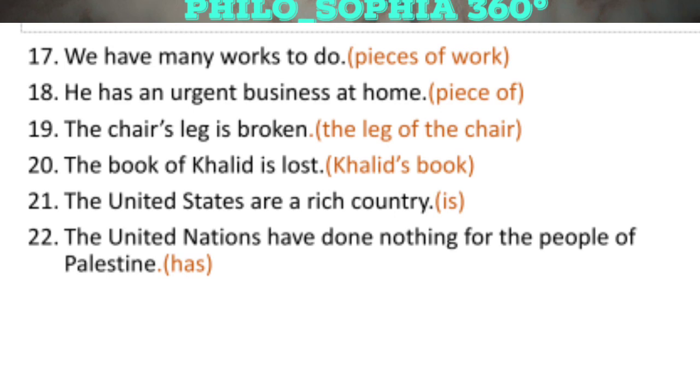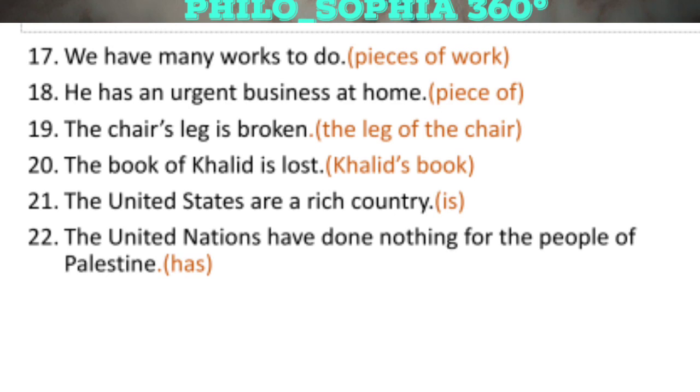In the same way, we have another sentence number 18, that he has an urgent business at home. When we see this sentence, it does not look incorrect, but it is incorrect, as we cannot have any business at any time.